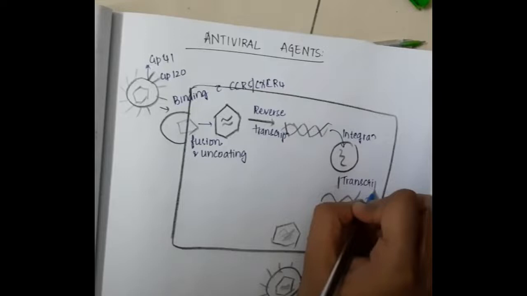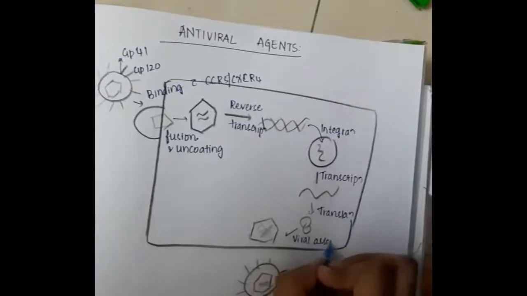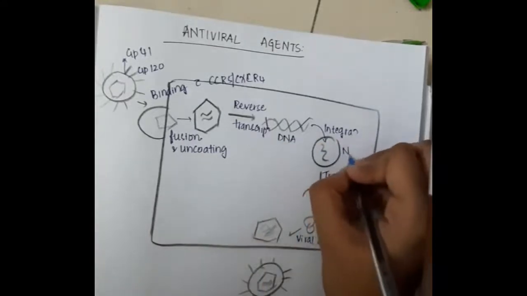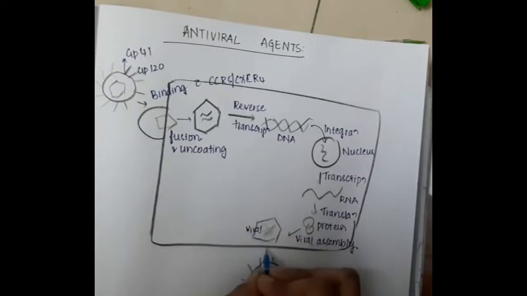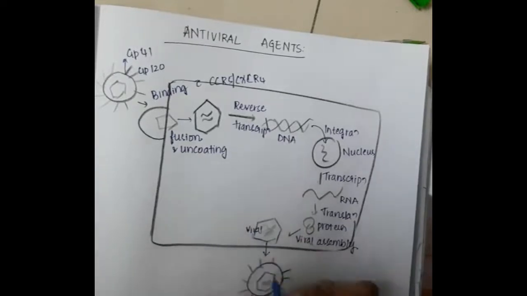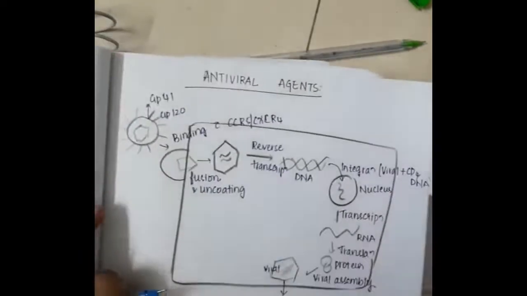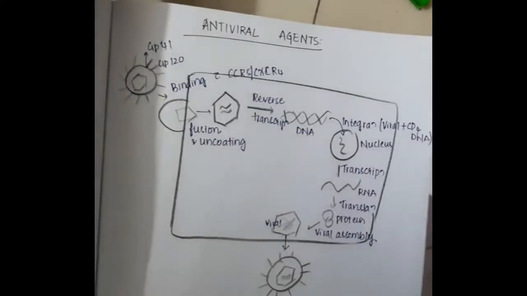Now this DNA undergoes integration into the nucleus and then there occurs transcription where the DNA gets transformed into RNA. Now with the help of translation, the RNA gets converted to proteins. Now viral assembly will occur, leading to formation of the final virus. For integration we need viral plus CD4 DNA. And finally with protease there is full viral assembly while the cell membrane is obtained from the host.